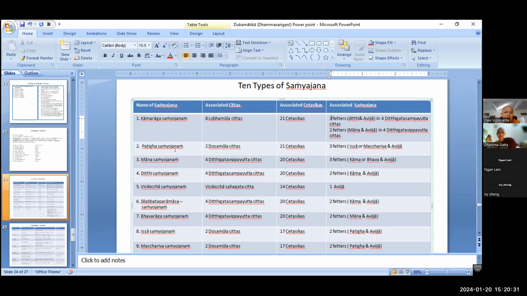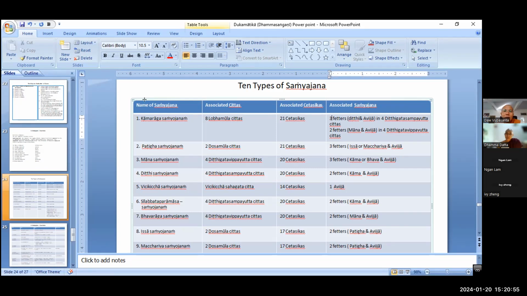And then we come to Patigha Samyojana, the factor of ill will. This is Dosa Cetasika. That is why it arises together with the 2 Dosa Mula Cittas. Here, Patigha Samyojana, Dosa, ill will. You know that there are 9 grounds of ill will and 10 grounds of ill will, right?